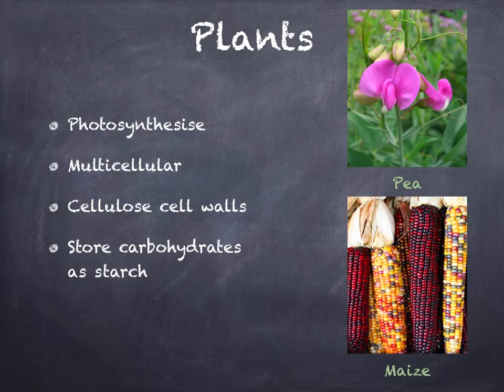Plants make their own food. They do this by using the sun's energy to convert carbon dioxide and water into sugars, which we call photosynthesis. Since plants make their own food, they form the basis of food chains, where they are called producers.